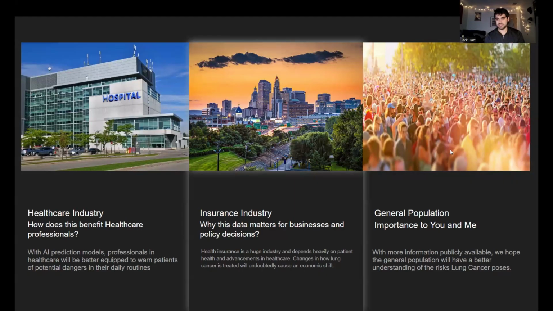And for the general population, me and you, how does this impact our daily routine? If we have access to this information, if it's publicly available, we hope we can make better decisions to try and minimize our risk of potentially developing cancer or developing any disease, really. Having this data widely available can obviously make a huge change in how we approach our daily life.